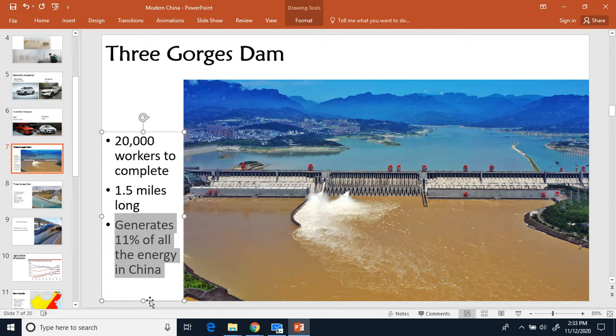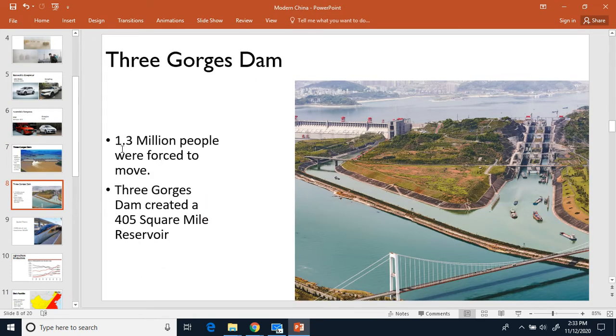Now, the problem, of course, with building this dam is that it was built on a river. This used to be a river right here. However, to make a dam, you have to block up the water and get the water level to be higher on this side than on this side, which means you have to flood the surrounding area. Because of that, 1.3 million people had to move from the area. When they built this reservoir, this man-made lake back here, from putting up the dam, that caused 1.3 million people to have to move from their homes.